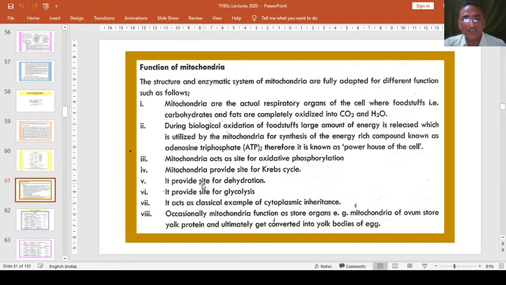Then they provide a site for dehydrogenation. They provide a site for glycolysis. They act as a classical example of cytoplasmic inheritance, and occasionally they function as a storage organ. For example, mitochondria of the ovum store yolk protein and ultimately get converted into yolk bodies of the egg. So up to this we have studied.